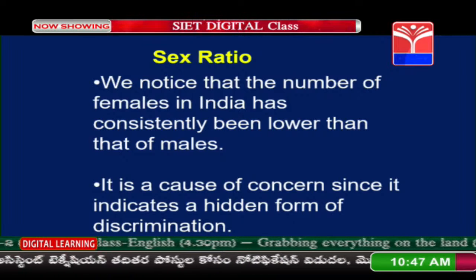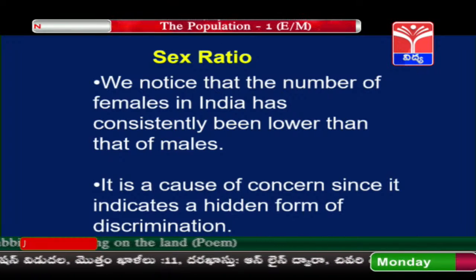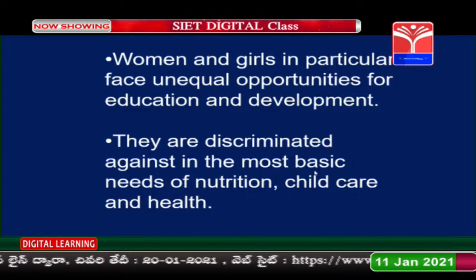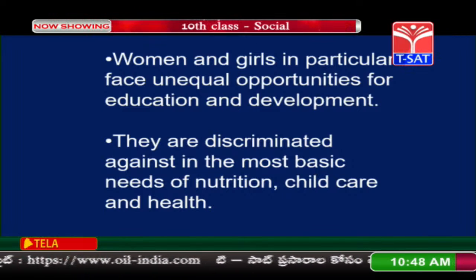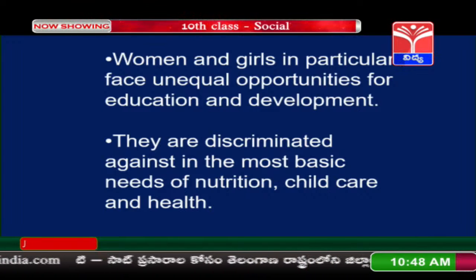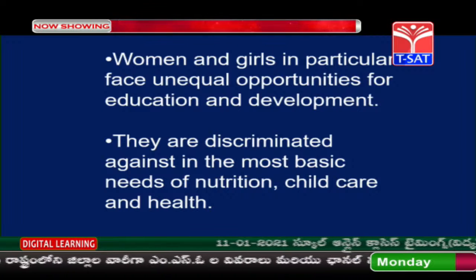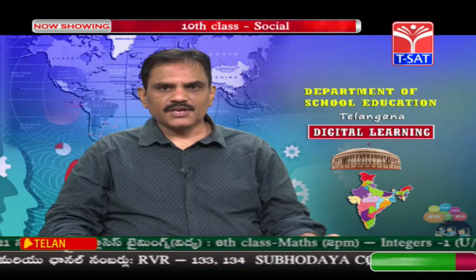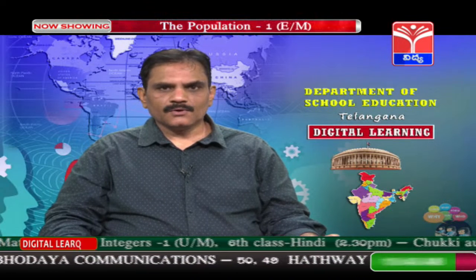It is a cause of concern since it indicates a hidden form of discrimination. Women and girls in particular face unequal opportunities for education and development. They are discriminated against in most of the basic needs, whether it is nutrition, child care and health. Everywhere the discrimination takes place in the case of the female group.